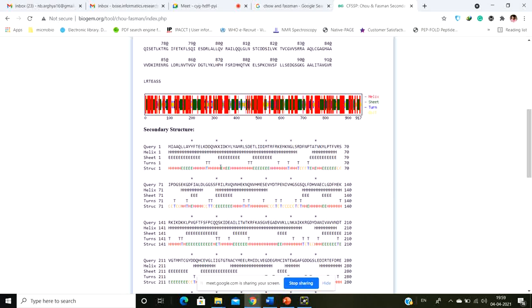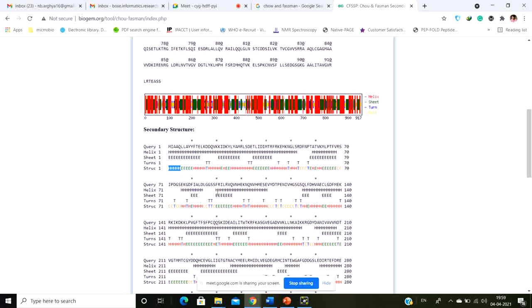But that gives you the overall structure of that protein, whereas this allows you to look at the tendency of the amino acid at the individual amino acid level, not the overall protein structure, that is, what is the nature of each amino acid in this particular protein.